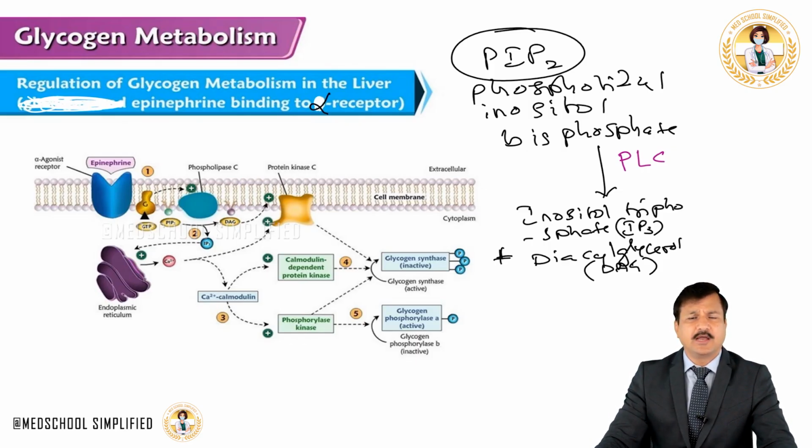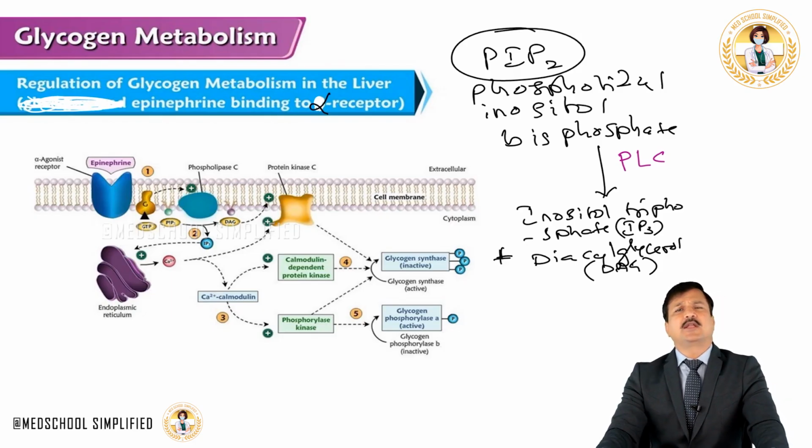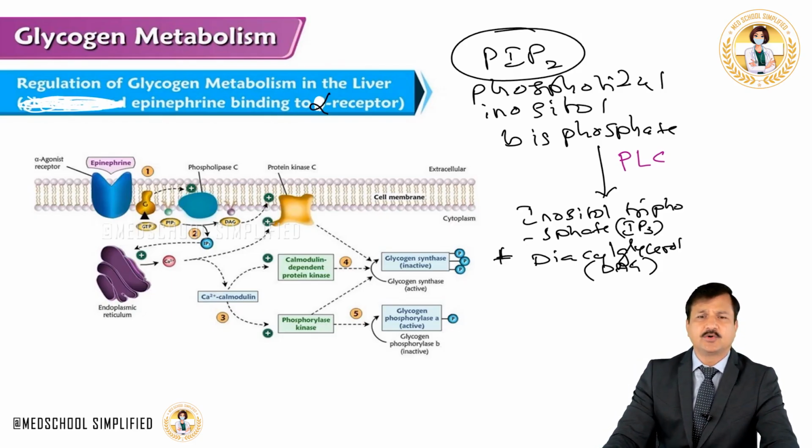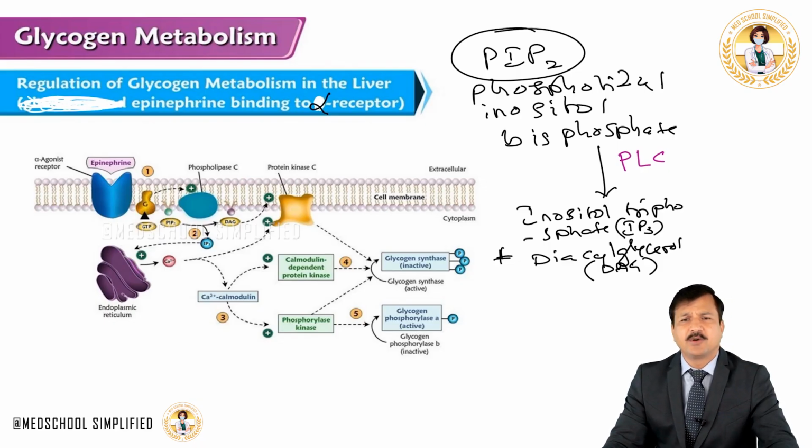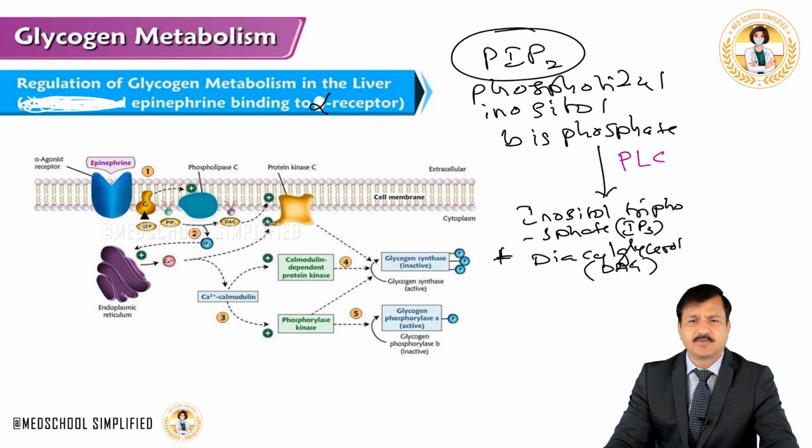IP3 will go to endoplasmic reticulum and release calcium from the endoplasmic reticulum. The calcium in the cytoplasm will bind with a calcium binding protein called calmodulin. So the calcium calmodulin is going to activate calmodulin dependent protein kinase, and it's going to activate a glycogen phosphorylase kinase enzyme. Now this calmodulin dependent protein kinase is going to phosphorylate glycogen synthase, and the phosphorylated form of glycogen synthase is an inactive form. Thereby it decreases glycogen synthesis.